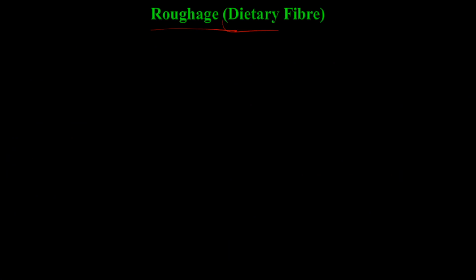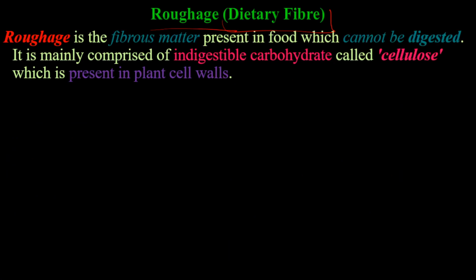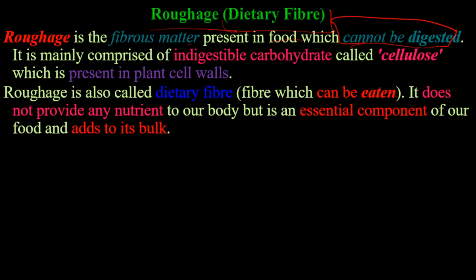Roughage, dietary fiber. Roughage is the fibrous matter present in food which cannot be digested. It is mainly comprised of indigestible carbohydrates called cellulose, which is present in plant cell walls. Roughage is also called a dietary fiber, fiber which can be eaten.